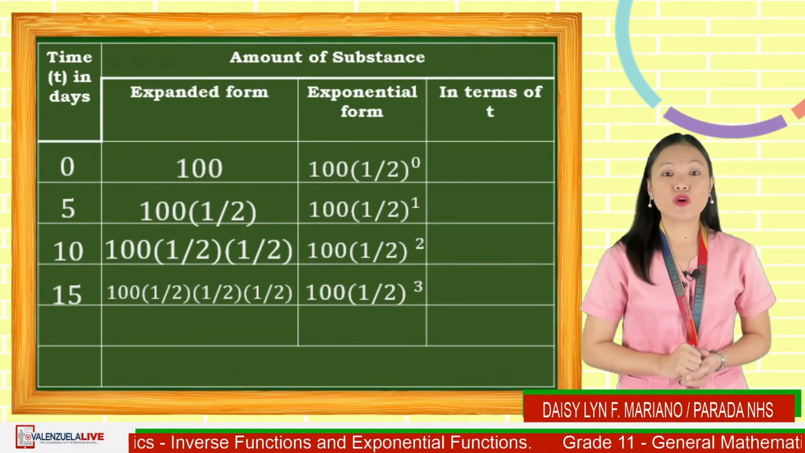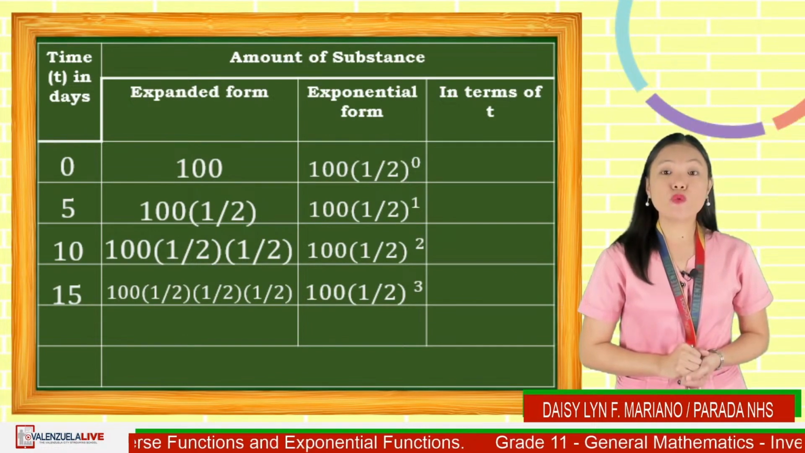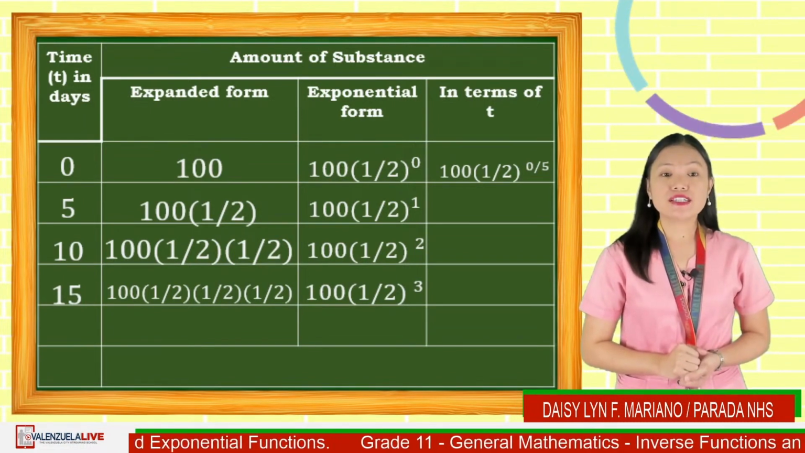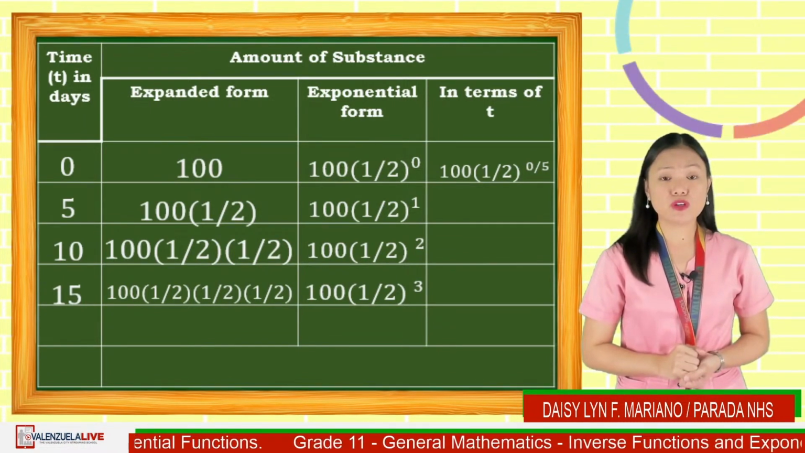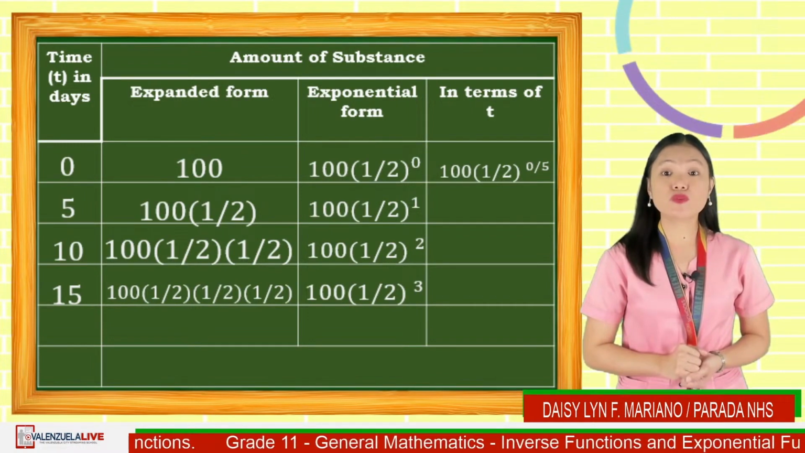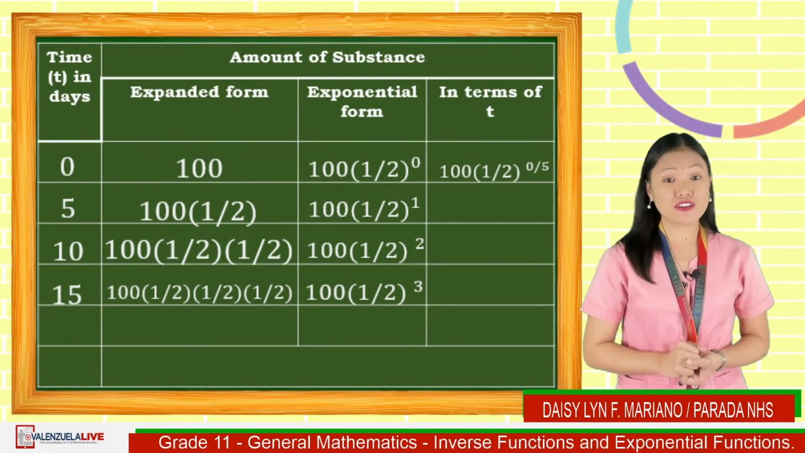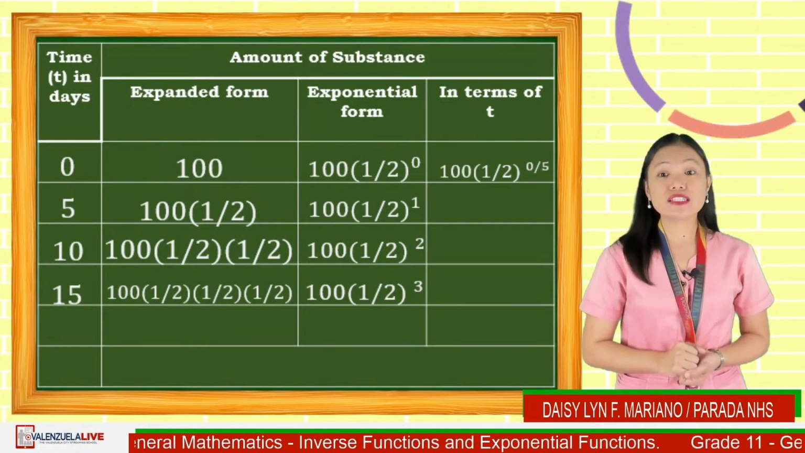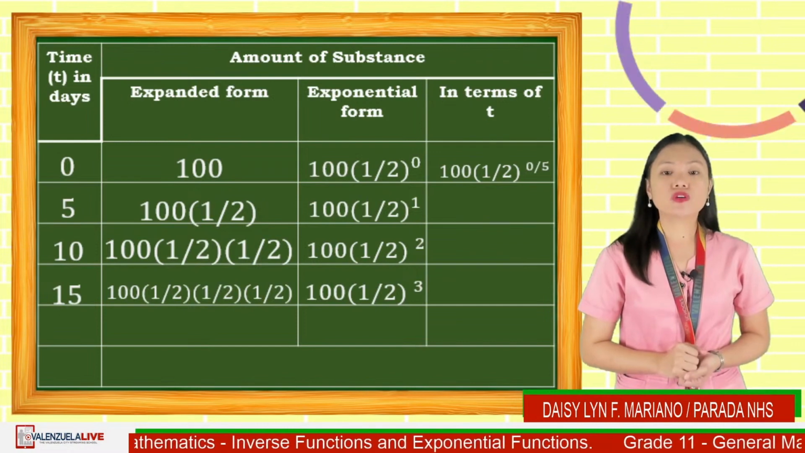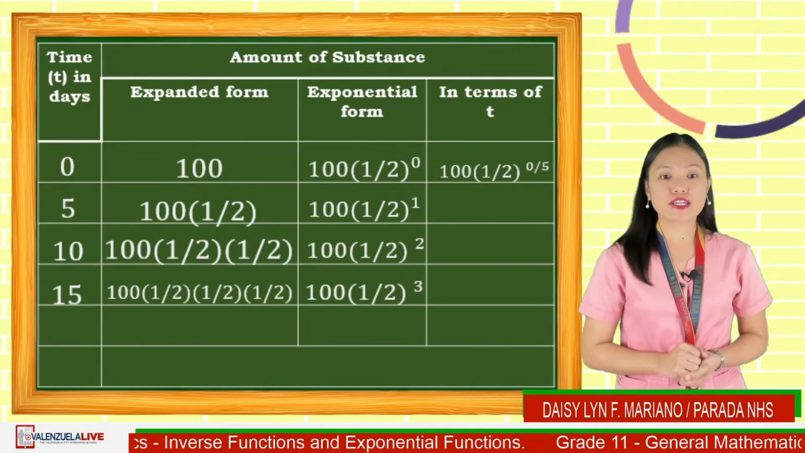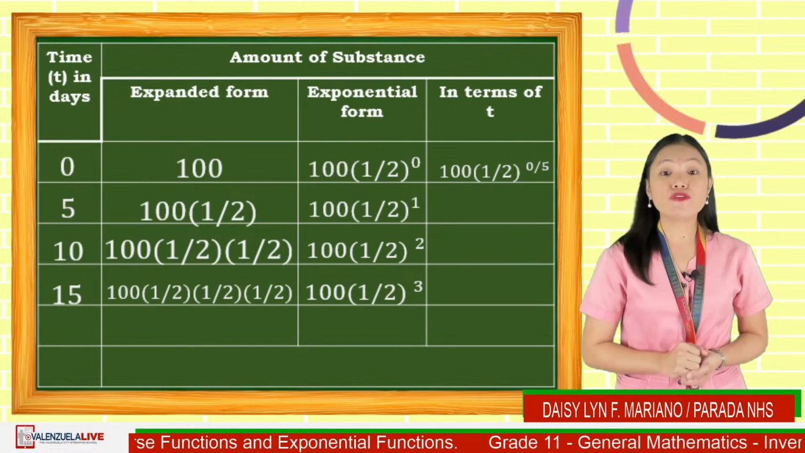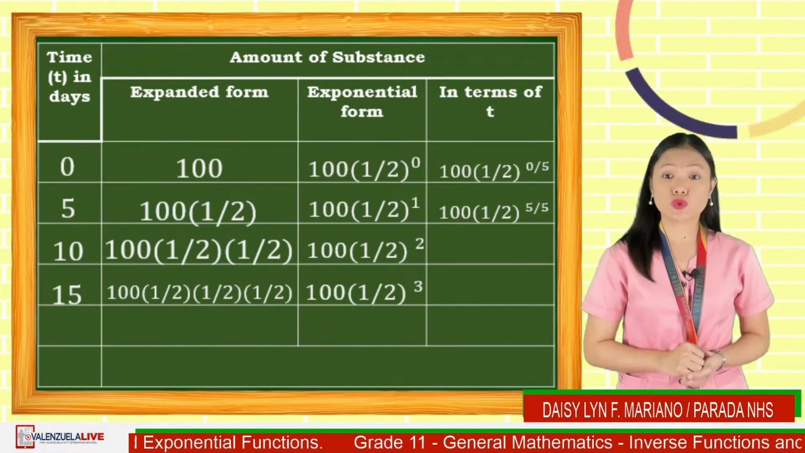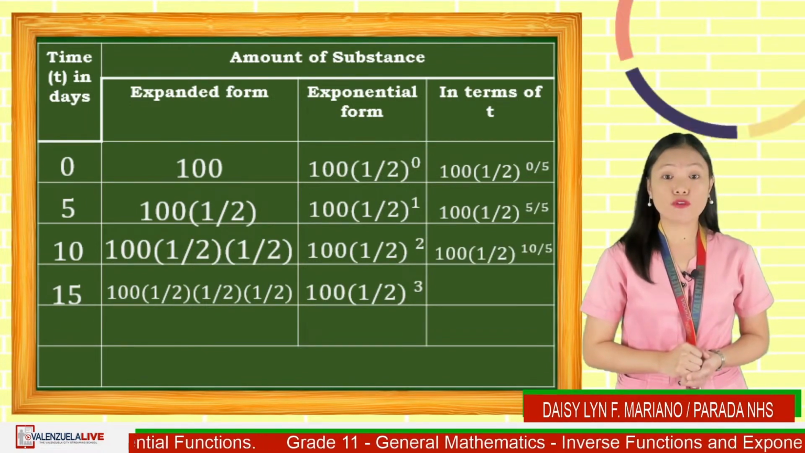That is, to get 100, we will write it as 100 times 1/2 raised to the quotient of 0 and 5. Since 0 over 5 is 0, then 1/2 raised to 0 is 1. Then multiplying by 100 will give us an answer of 100. We will do the same on the succeeding examples. That is, to rewrite 100 times 1/2 raised to 1, the exponent should be 5 over 5. To rewrite 100 times 1/2 raised to 2, the exponent should be 10 over 5.